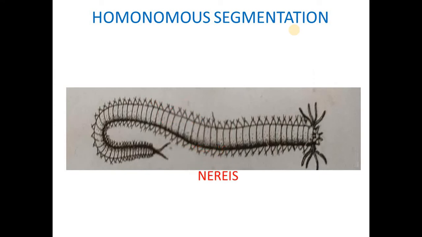The closest approach to homonomous segmentation is found in some polychaetes, in which all the segments between the head and the anal segment are alike. Example is Nereis. Homonomous segmentation is a primitive condition.